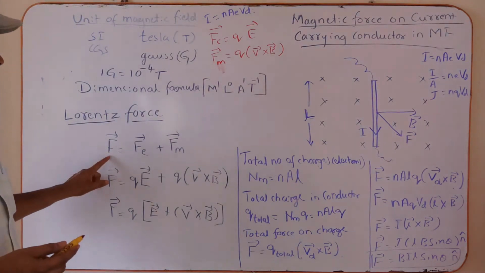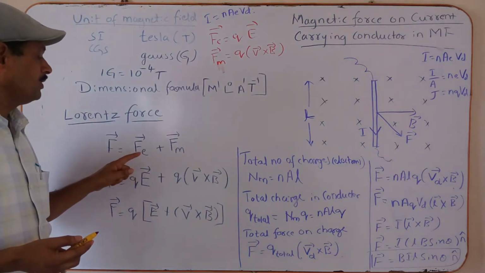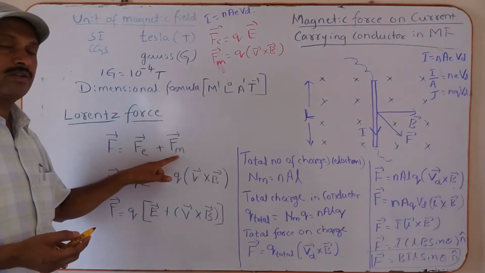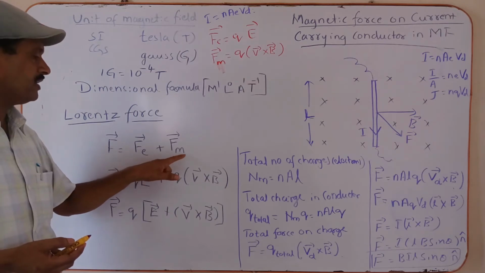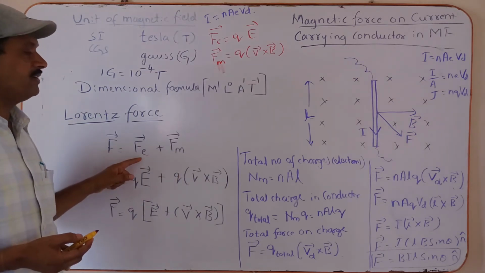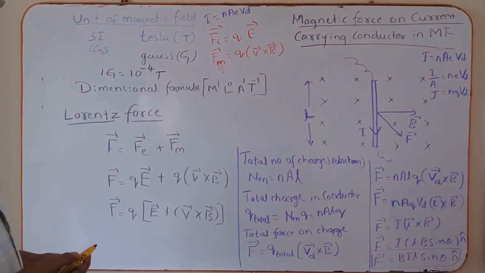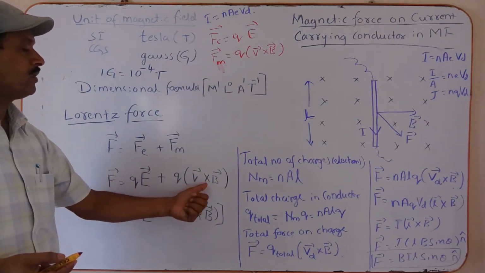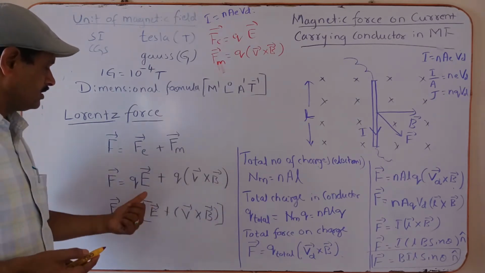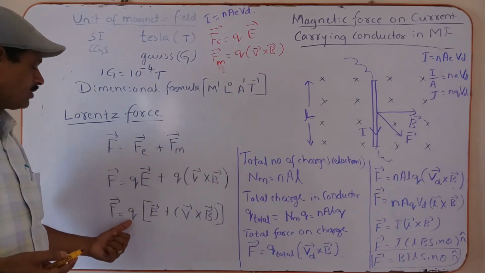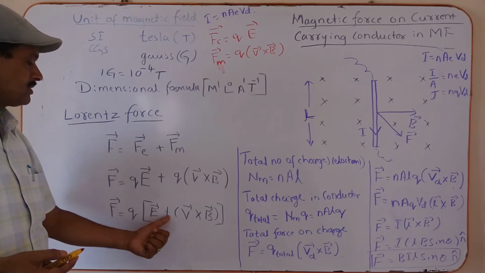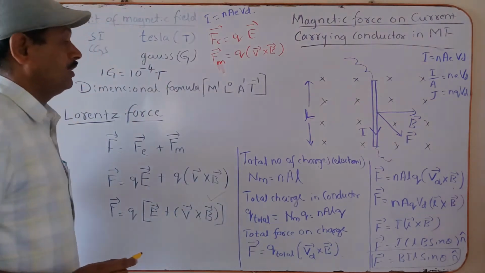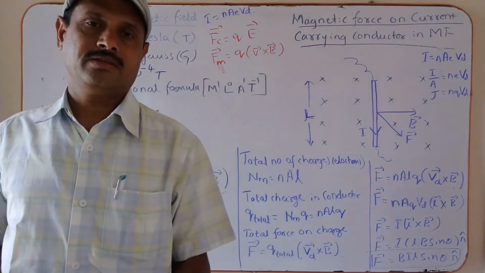Now Lorentz force F is equal to the sum of the electric force acting on the moving charge and the magnetic force acting on the moving charge. Magnetic field is there so magnetic force acts, electric field is there so electric force acts. Now the electric force is q into E plus q into vector v cross vector B, which is the magnetic force. Taking q common, F is equal to q times vector E plus vector v cross vector B. This is the expression for the Lorentz force in the cross fields.